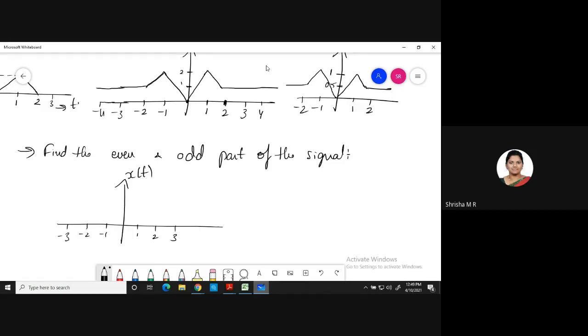So from minus 2 to minus 1, I have a ramp. Then I have a step signal till 2. Again, I have a ramp at 3. So the amplitude of this is 1. You try this homework problem. Find x e of t, the even part of the signal, and the odd part of the signal, x o of t. If you didn't get it, I will solve it in the next class. You try this. And one more problem.